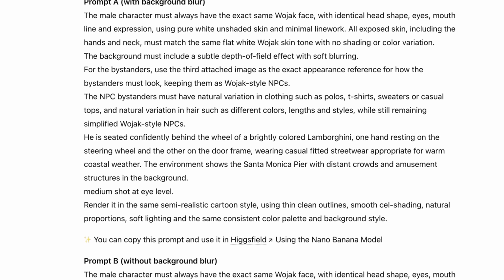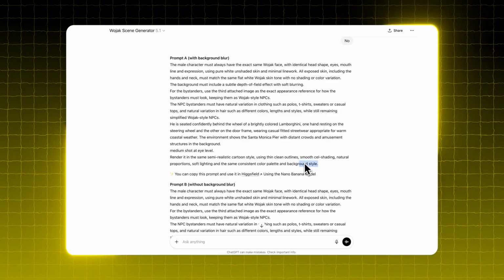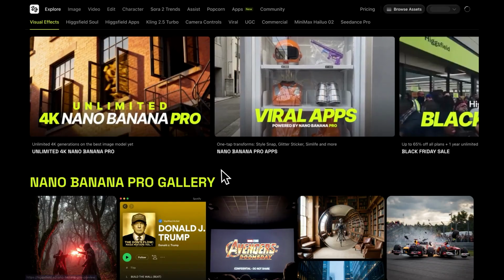One will include a blurred background and one will not. Later on, you'll see the difference, but for now, all you have to do is choose one of them and copy it. We're going with prompt A. Now we head over to Higgsfield to generate the image.